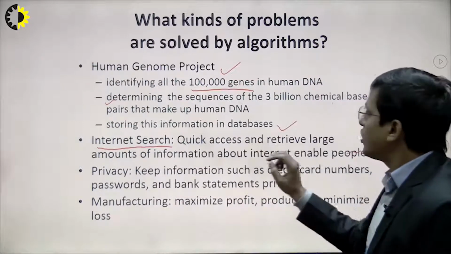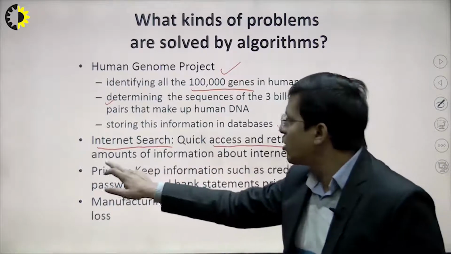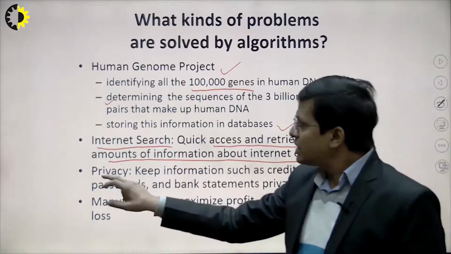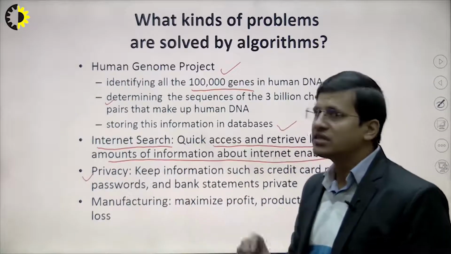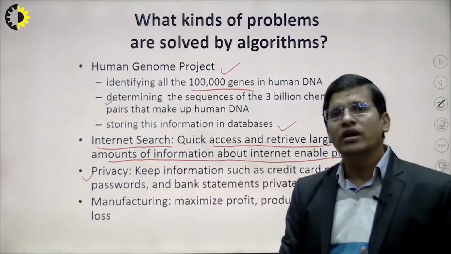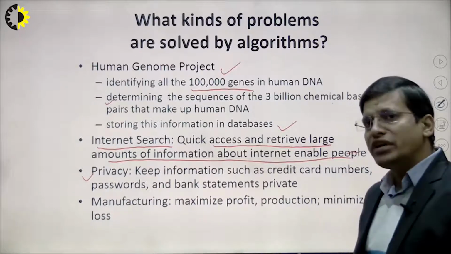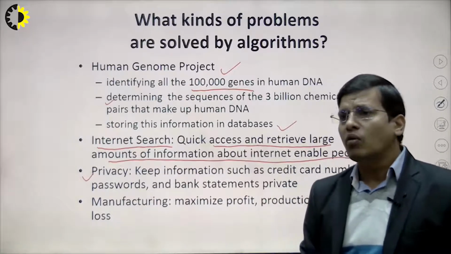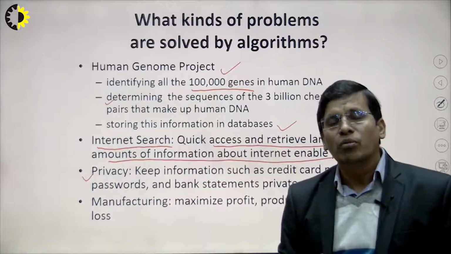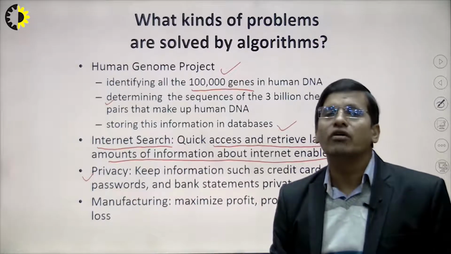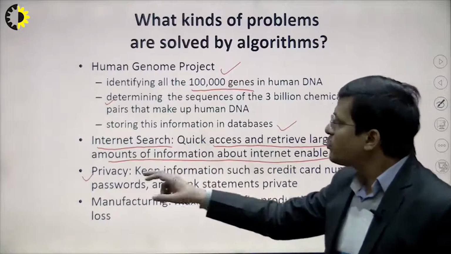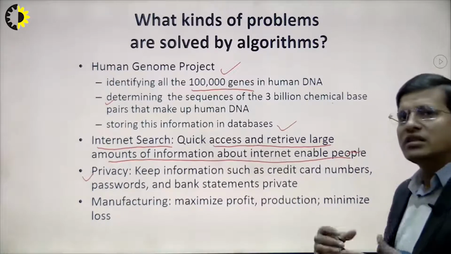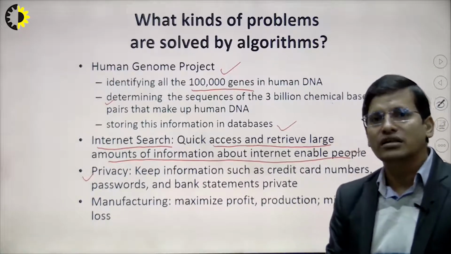Because we are trying to find out the access and retrieval of a large amount of data from the internet, enabled by people. Similarly, the next problem is privacy concern, right? We are living in the real world, so we need some privacy, because we are using debit cards and credit cards. So what algorithms do we need to protect our debit card, credit card, or internet banking? We need some privacy algorithms to protect them, because there are subjects like cryptography in computer science.